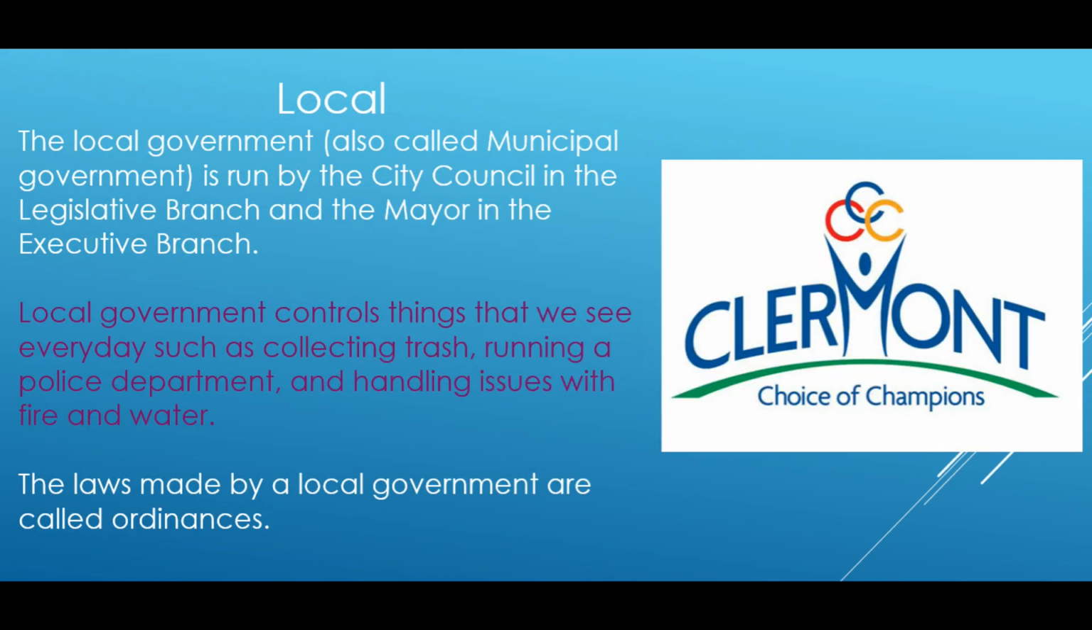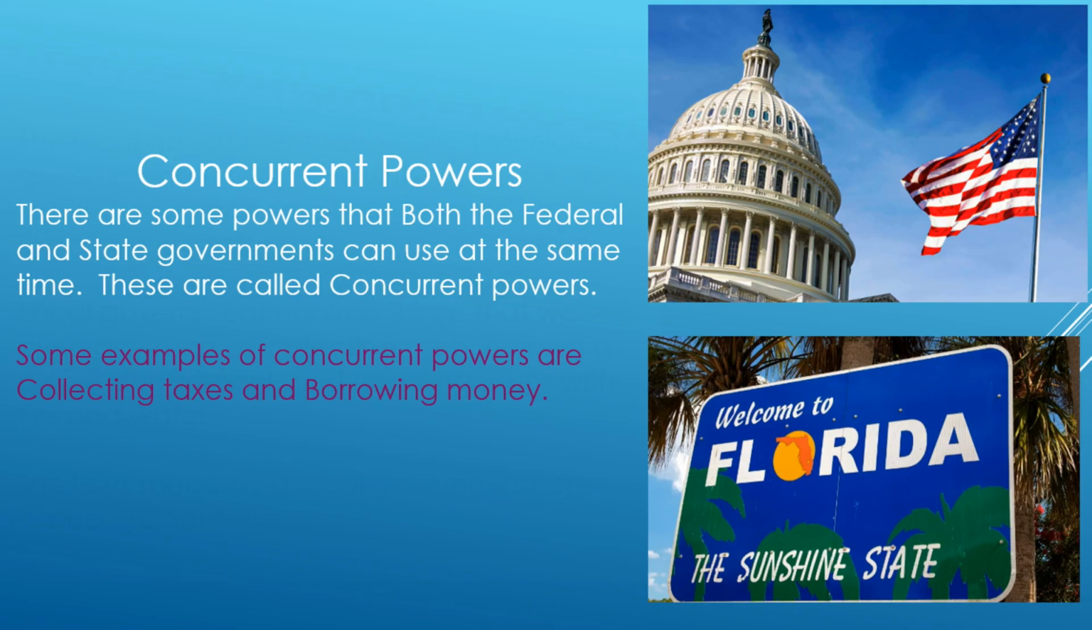Local. The local government, also called municipal government, is run by the city council in the legislative branch and the mayor in the executive branch. Local government controls things that we see every day, such as collecting trash, running a police department, and handling issues with fire and water. The laws made by a local government are called ordinances. There are some powers that both the federal and state governments can use at the same time. These powers are called concurrent powers. Some examples of concurrent powers are collecting taxes and borrowing money.